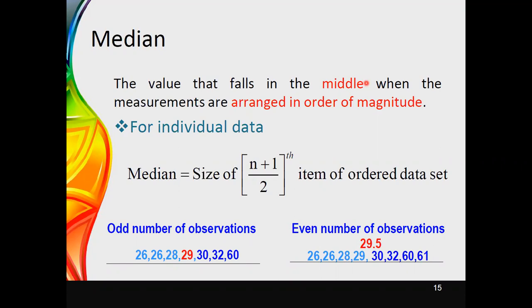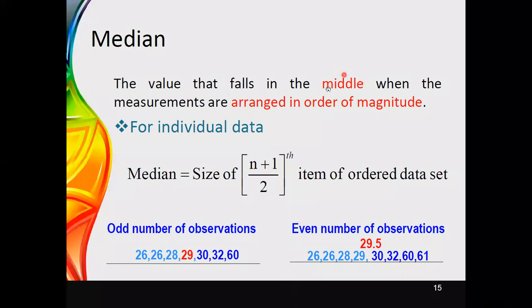It is quite like in the increasing way or the decreasing way, we can rearrange the data set. Once we rearrange the data set in a proper ordered way, then we can identify the median value as the middle value of the given data set.